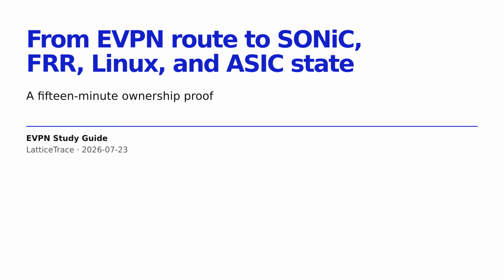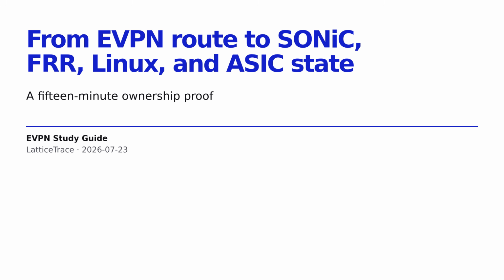A received EVPN route is a control plane fact. A forwarded packet is the result of several independent owners accepting and translating that fact. In a SONiC and FRR system, configuration intent, BGP, Zebra, the Linux kernel, synchronization daemons, orchestration, SAI, and the ASIC each hold a different representation.